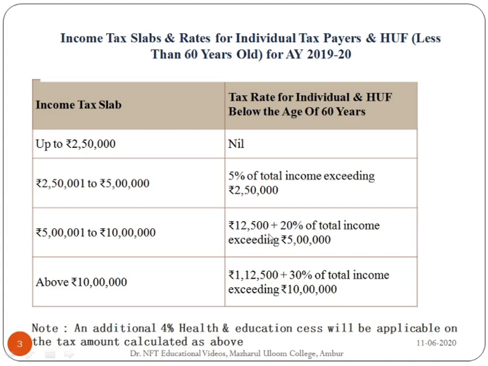So you have 1,25,000 as the amount for the tax slab of 5 lakh 1 to 10 lakh. And for above 10 lakhs, 1,12,500 plus 30% of total income exceeding 10 lakh. Along with this, an additional 4% health and education cess will be applicable on the tax amount calculated as above.